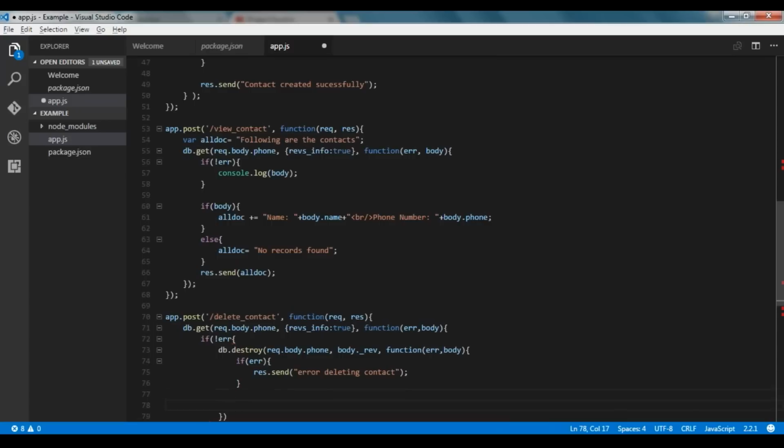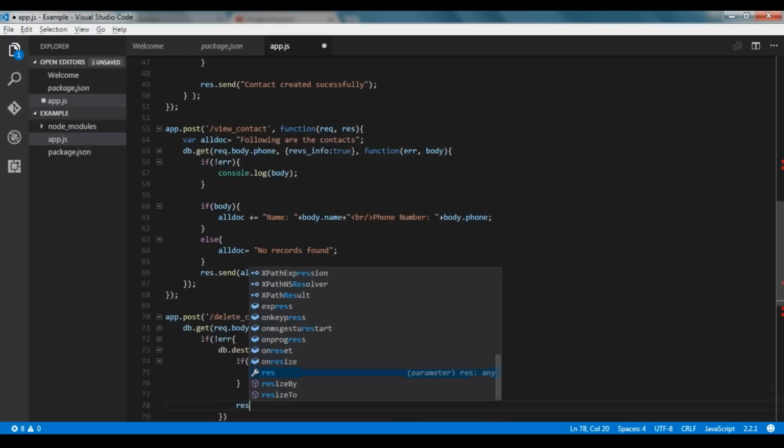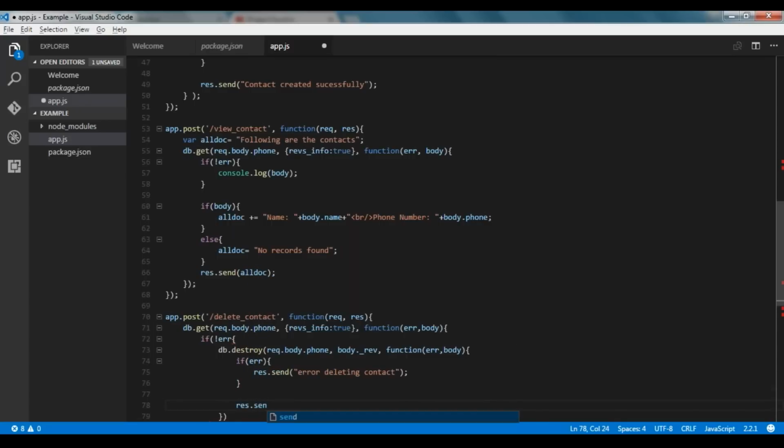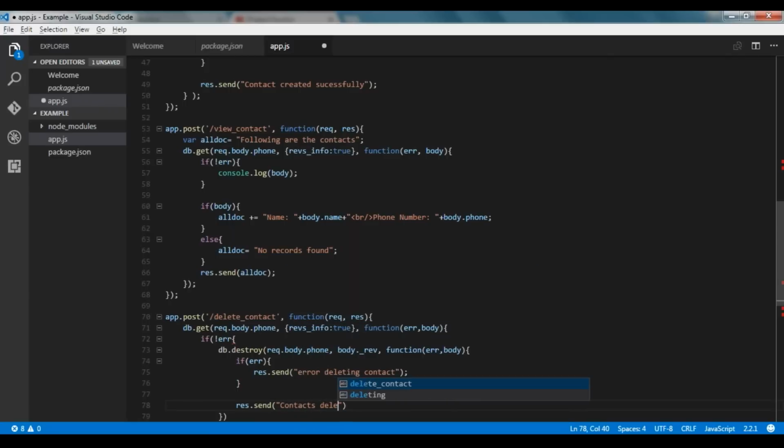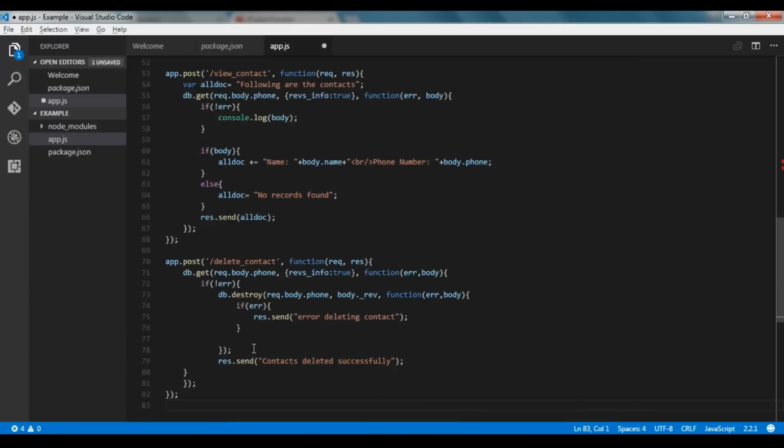Else if there is no error, it will respond with response.send, and we have contacts deleted successfully.